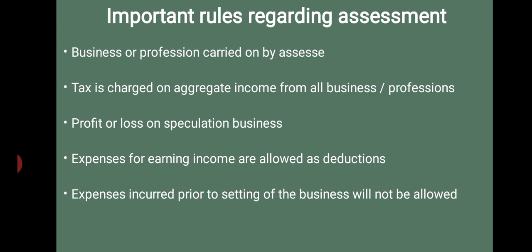The next rule: expenses incurred prior to the setting up of the business will not be allowed. That means expenses incurred before setting up the business will not be allowed except where specially provided by the law. What are the specially provided items? Section 29 says that the profit under this head is calculated in accordance with the provisions contained in sections 30 to 43D that we discussed in our previous classes. Okay, that's all about the important rules regarding